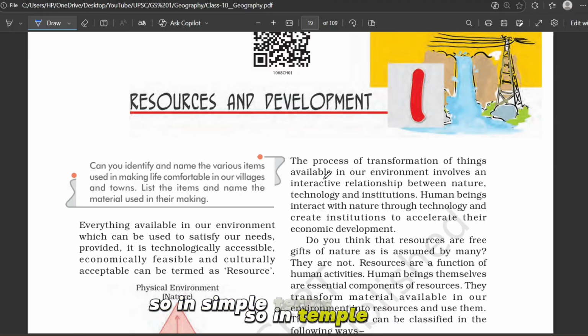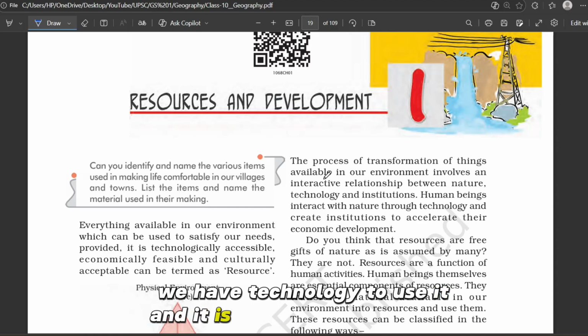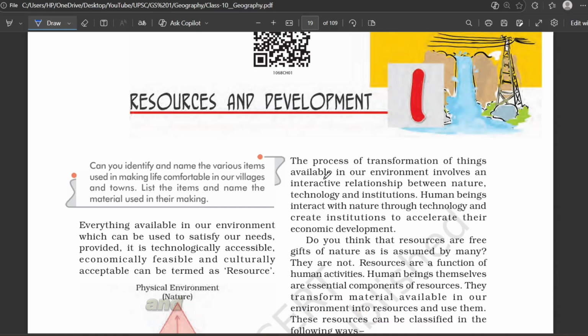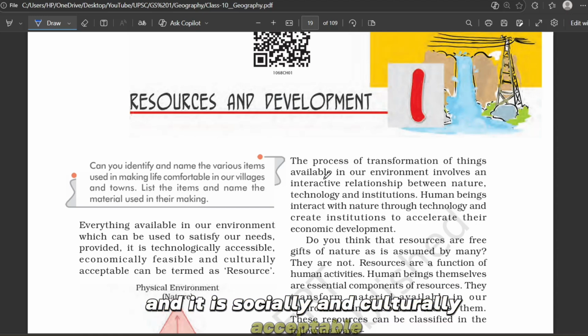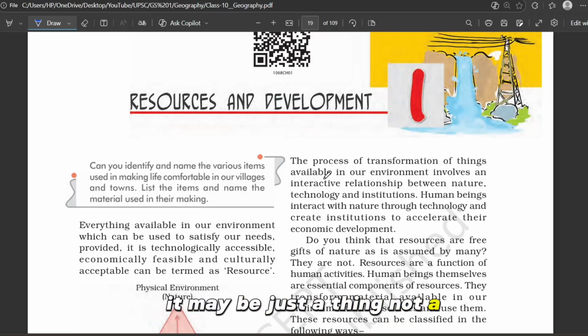So in simple terms, a thing becomes a resource only when it can satisfy some human need, we have technology to use it, and it is economically possible to use it, and it is socially and culturally acceptable. If one of these is missing, it may be just a thing, not a resource.